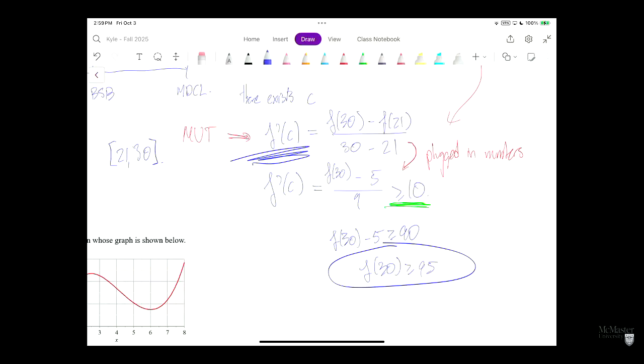F prime of c is always bigger than 10. Then all we did was move around our inequalities. So what I will say is the word problem might have made it a little bit more confusing, but this will be very similar to one of your child's math homeworks that you'll be happy to have this week.